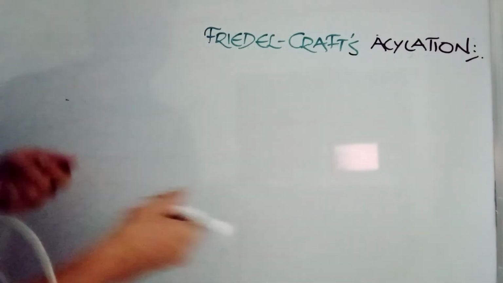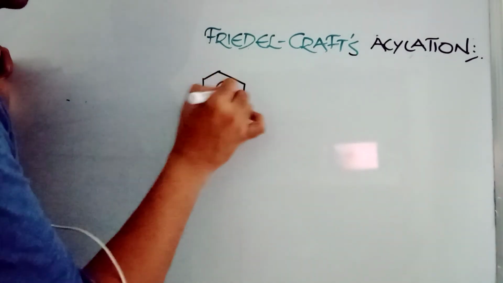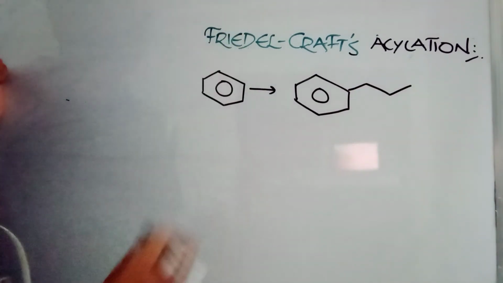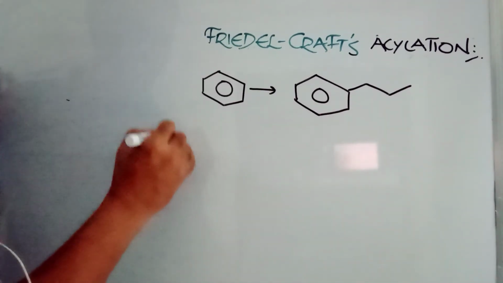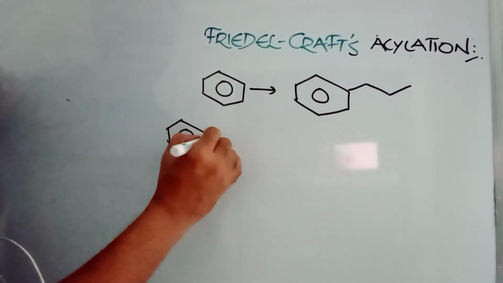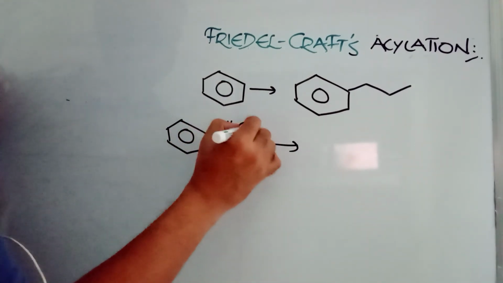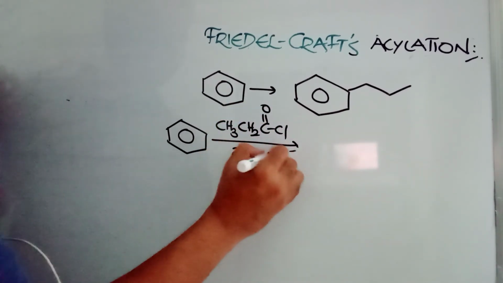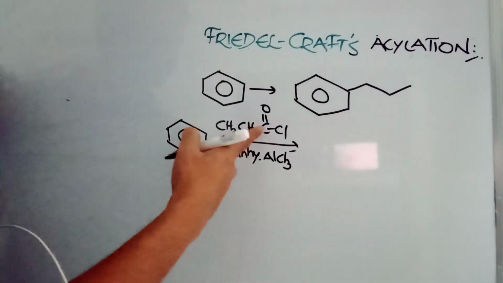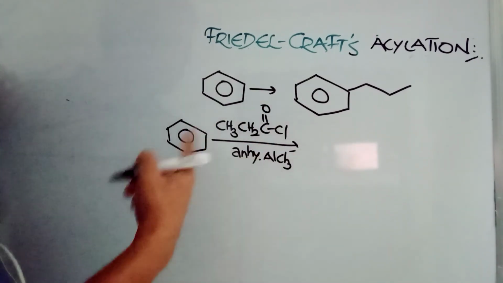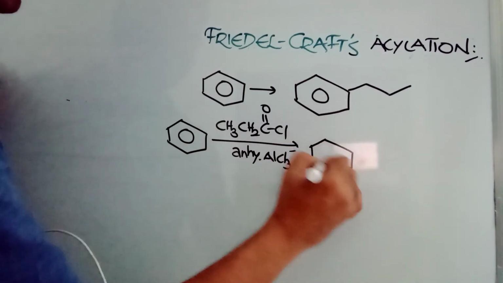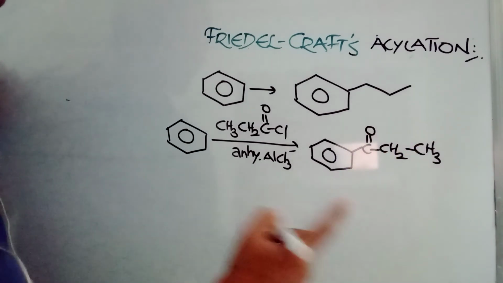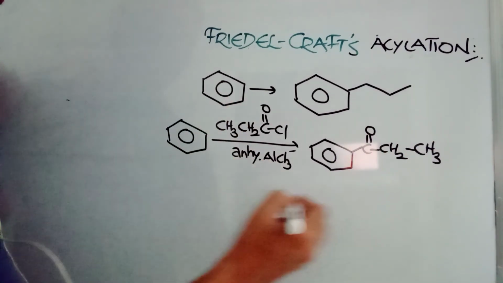One last question in this category. If you want to prepare n-propyl benzene from benzene, then Friedel-Crafts acylation is a very good technique. First you take benzene, then treat it with CH3CH2COCl in the presence of anhydrous AlCl3. Here no rearrangement is possible because the cation formed has C double bond O, so no such rearrangements are there. So you directly get C double bond O CH2CH3. No rearrangement is there. Remember, this is a very, very interesting reaction.